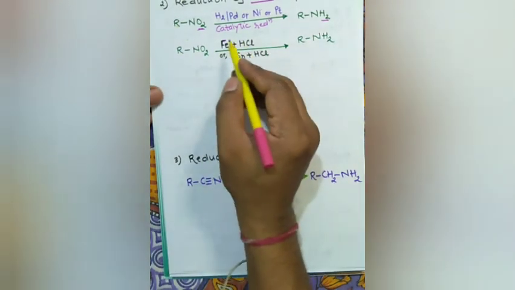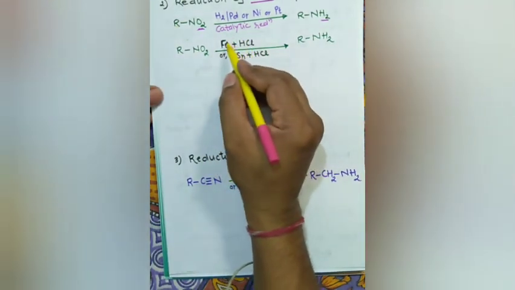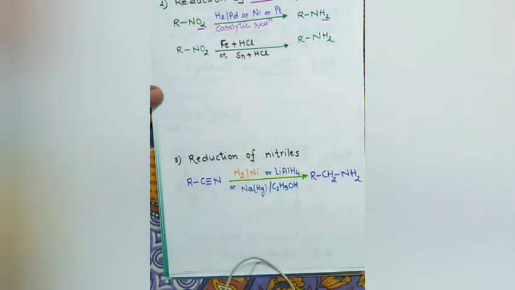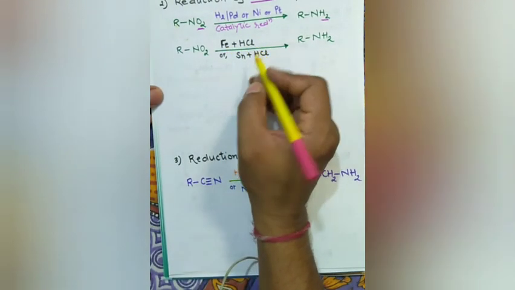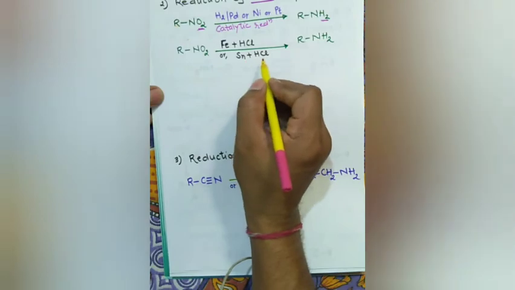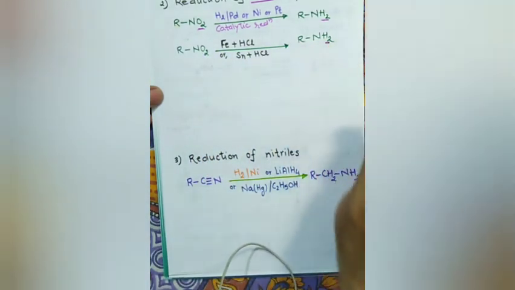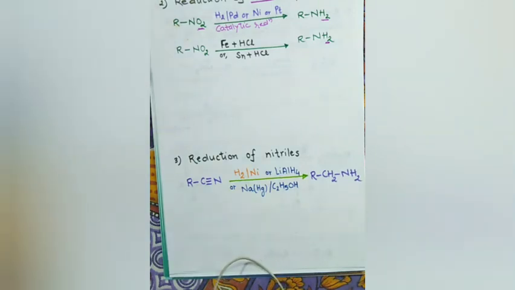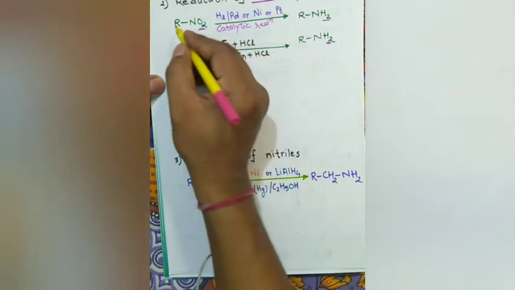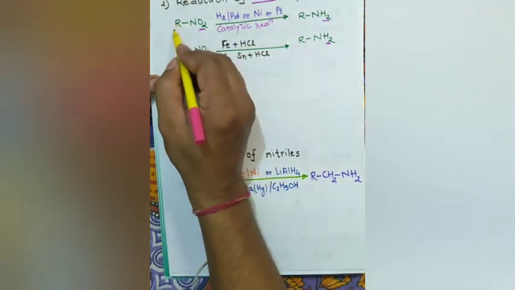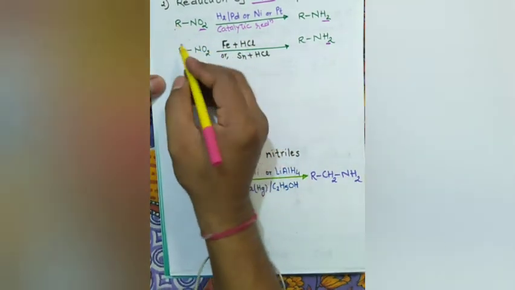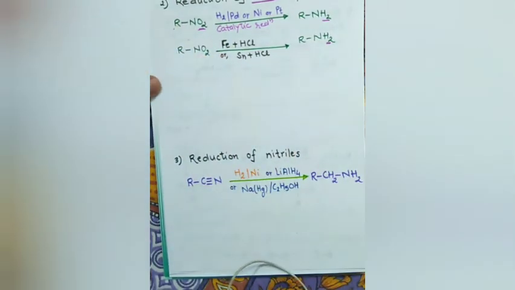Similarly, they can be reduced with the help of metals in presence of acids: Fe in presence of HCl or Sn in presence of HCl. Sn is tin. This NO2 group is converted to NH2 group. So we can do this reduction either by catalytic reduction or metallic reduction in presence of acids. This R can be an alkyl as well as aryl; this is valid for both alkyl and aryl nitro compounds.